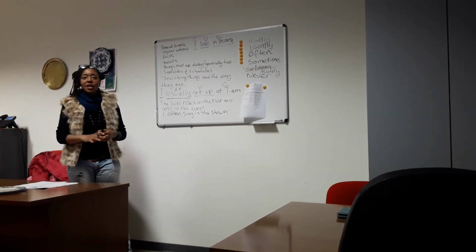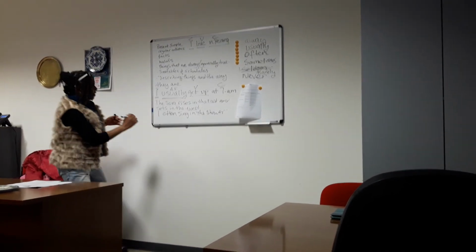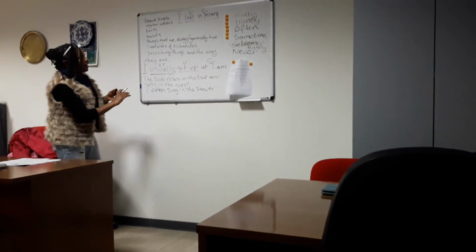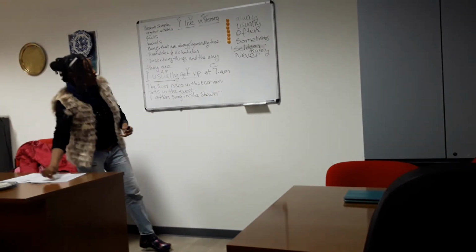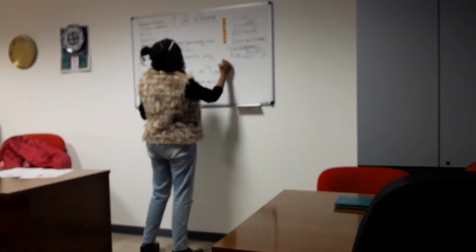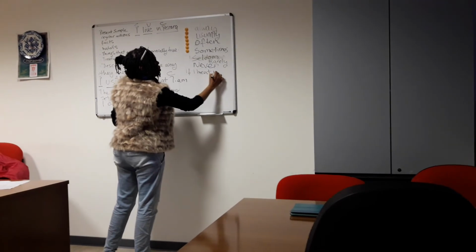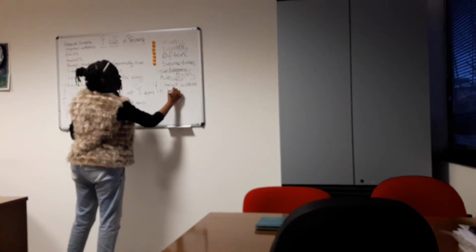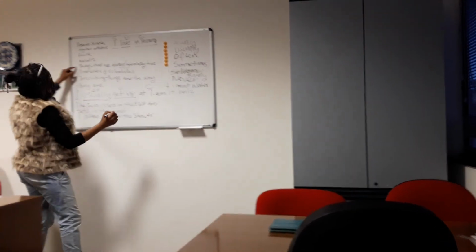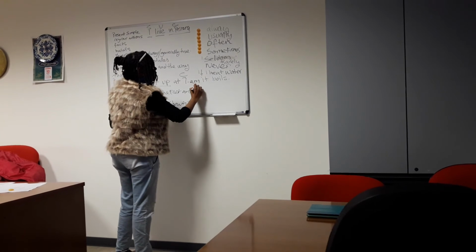If you heat water long enough, it boils. I think I'm running out of space, so I'm going to make some space here. Okay, here we go. If I heat water, it boils.